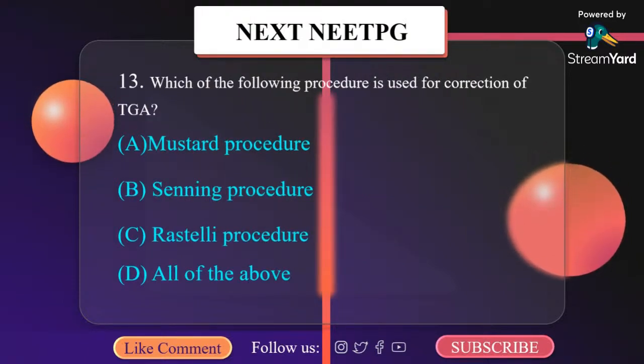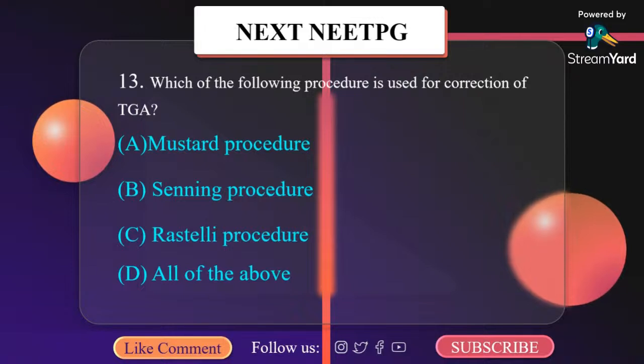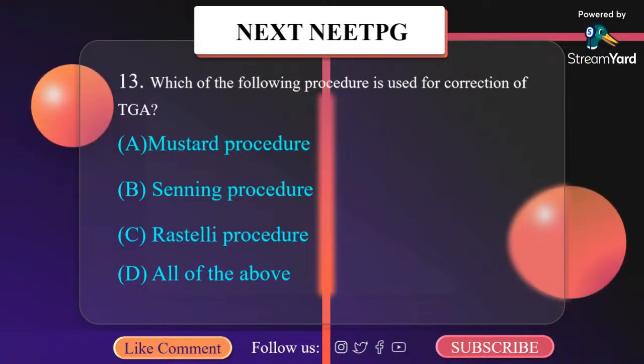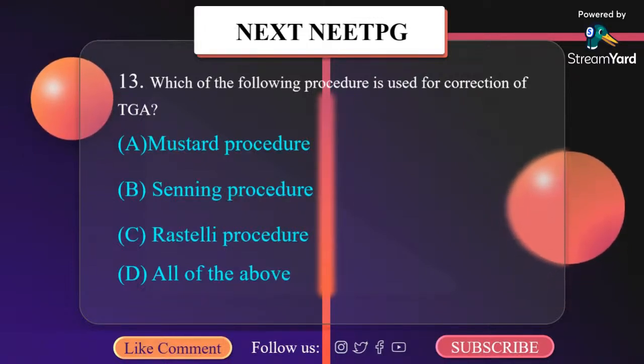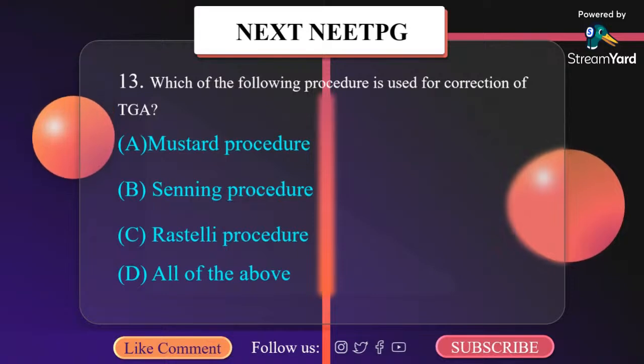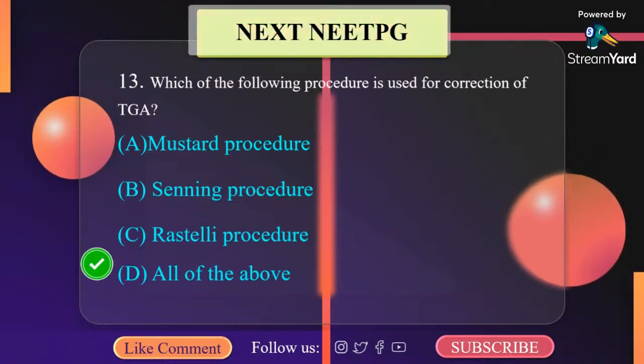Which of the following procedures is used for correction of TGA? A. Mustard procedure, B. Senning procedure, C. Rastelli procedure. I think all of the above. Mustard procedure, Senning procedure, they are all correct options.